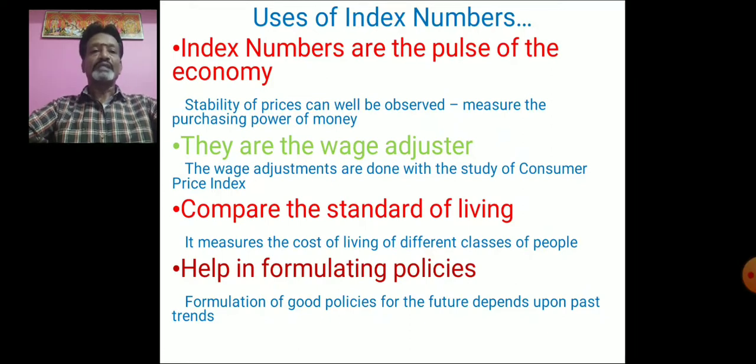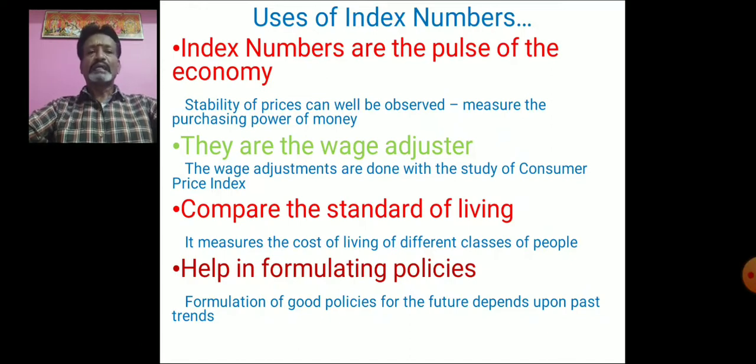Then they are the wage adjuster. So the wage adjustments are done with the study of the consumer price index. Consumer price index is otherwise called the cost of living index. According to that cost of living index, the government will adjust the wage, giving dearness allowance to government employees, or fixing a minimum wage, or following a minimum wage policy for any employee. That will be determined only with the help of index numbers. So the index numbers are wage adjusters.